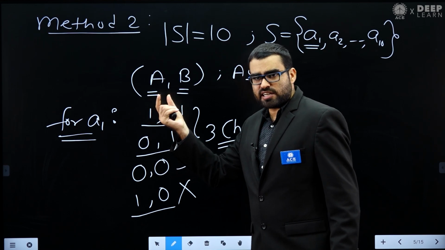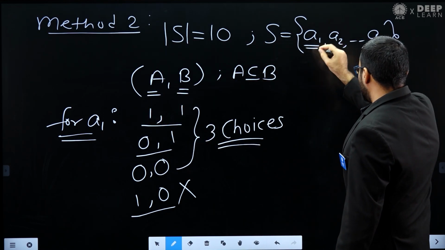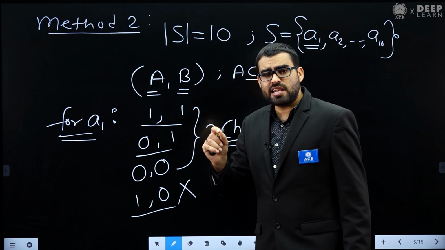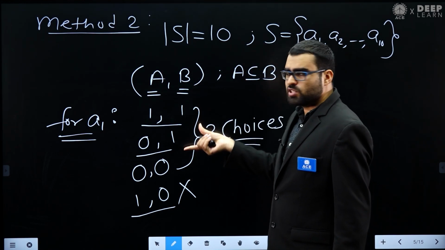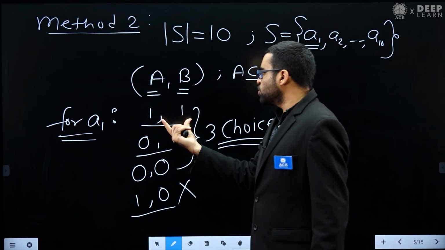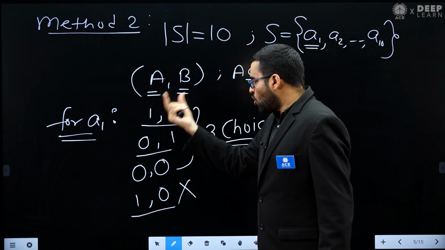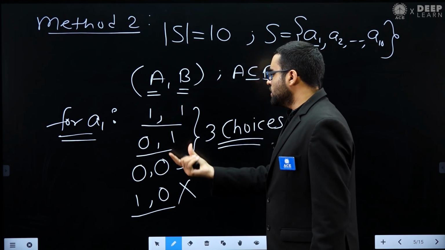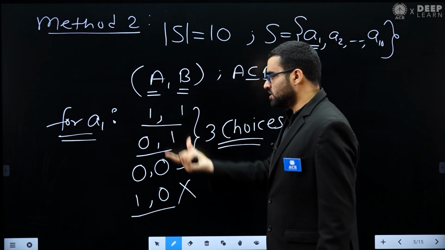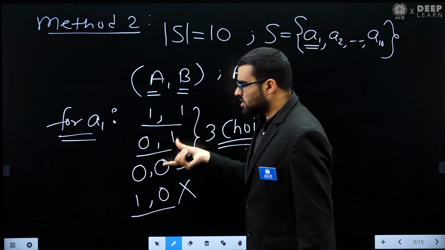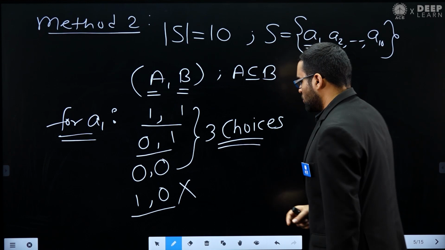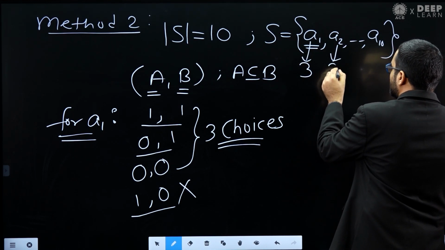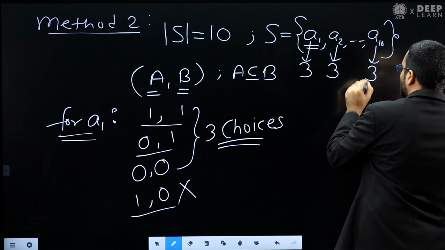Either we can put that element in both sets, or we can put that element in set B but not in set A, or we do not put that element in any of these sets. So for each element I have three choices.